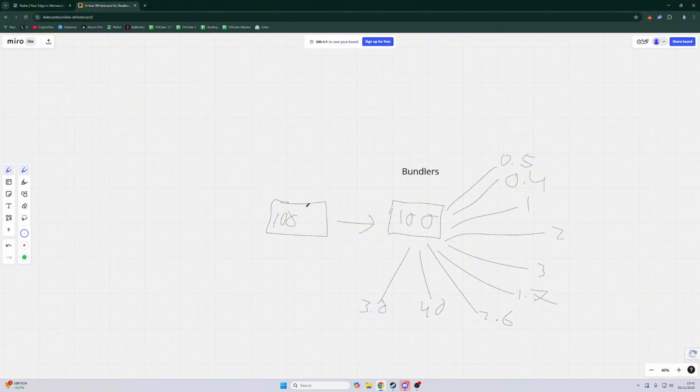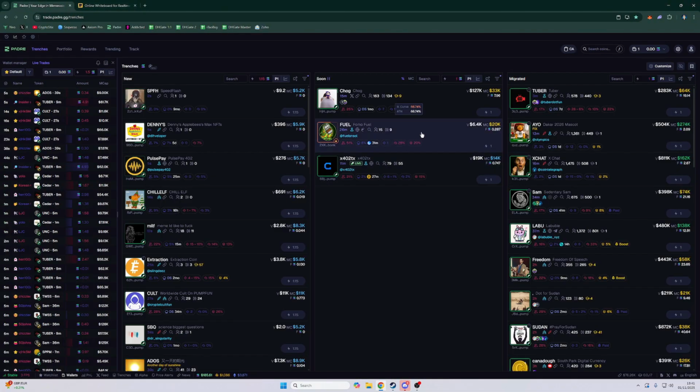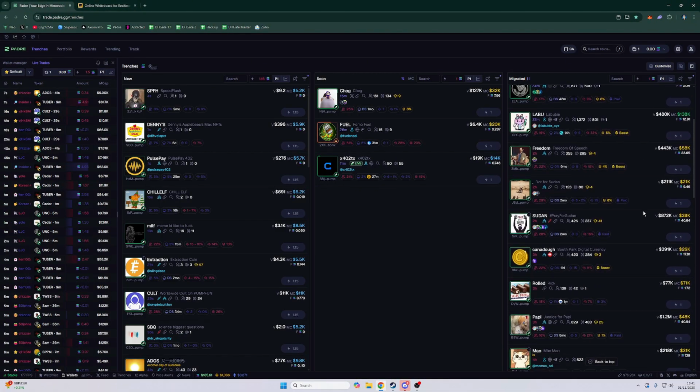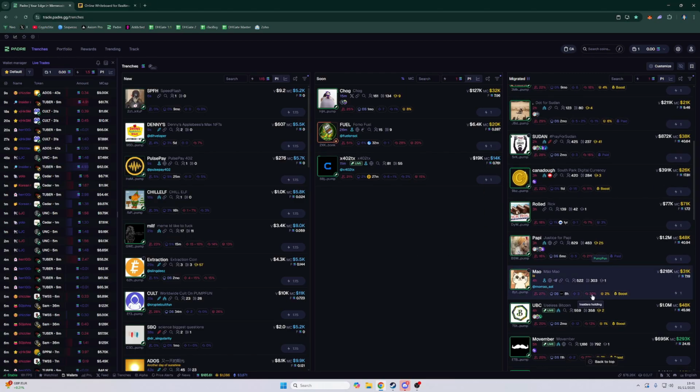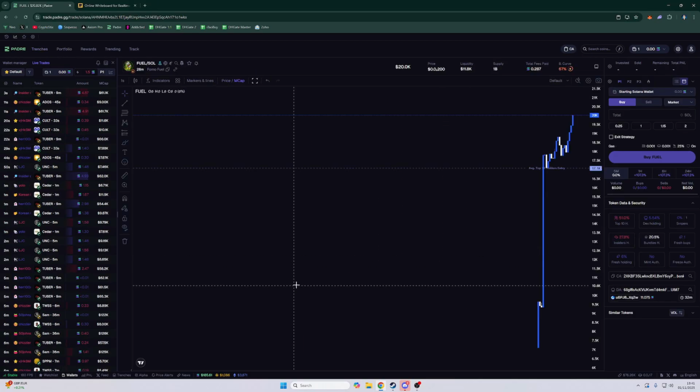So you send your 100 Sol to a distributor. Now this distributor distributes that 100 Sol over 50 or 100 wallets. So when you're trading, it looks like 100 legit traders are buying this token, but it's actually a bundler who bundled it. Now, if we look into this, you can see here something that's very heavily bundled, like 30%, that's insider. So let's see here, 20% bundled.